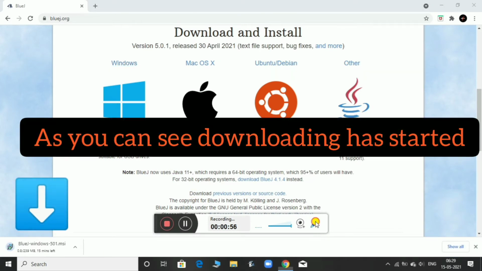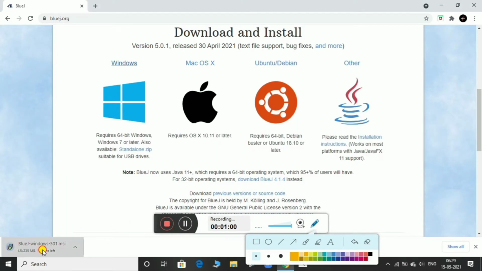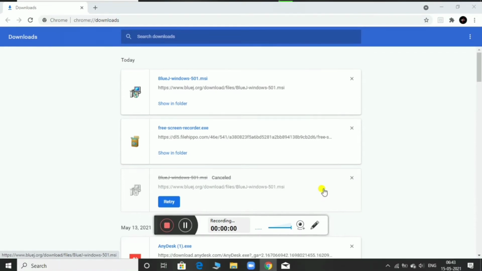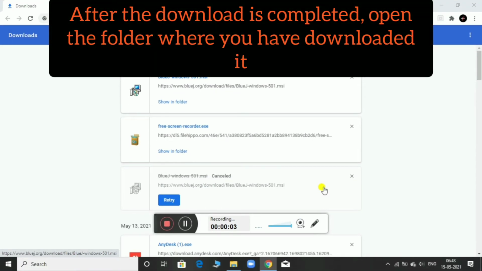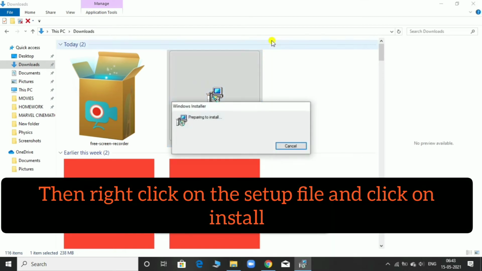As you can see, downloading has started. After the download is completed, open the folder where you have downloaded. Then right-click on the setup file and click on Install.